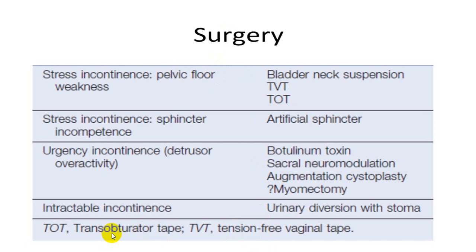You go for a transobturator tape, tension-free vaginal tape, etc. Artificial sphincter, botulinum toxin, sacral neuromodulation, myomectomy, cystoplasty, augmented cystoplasty, and then last is urinary diversion.